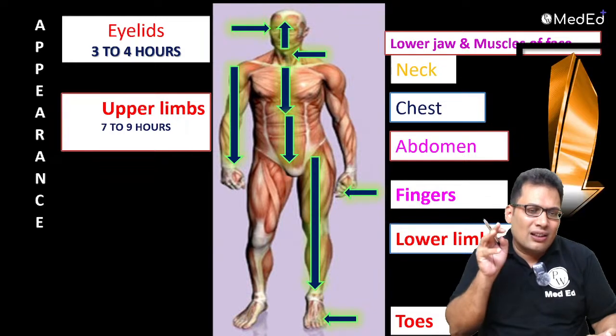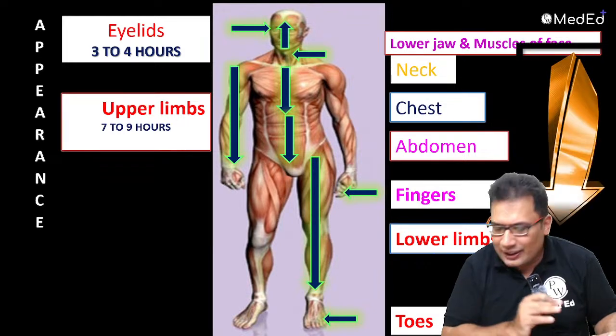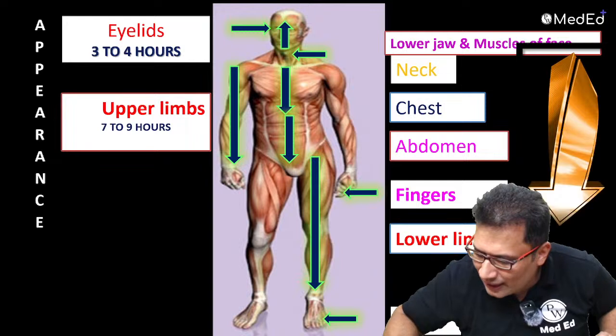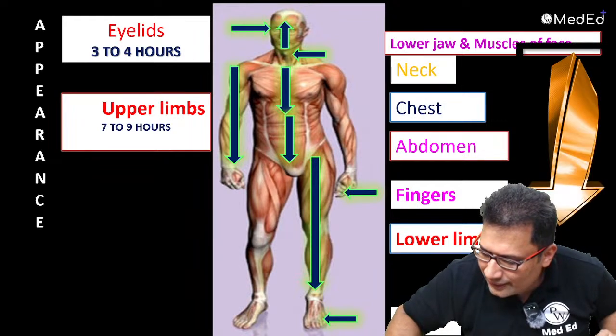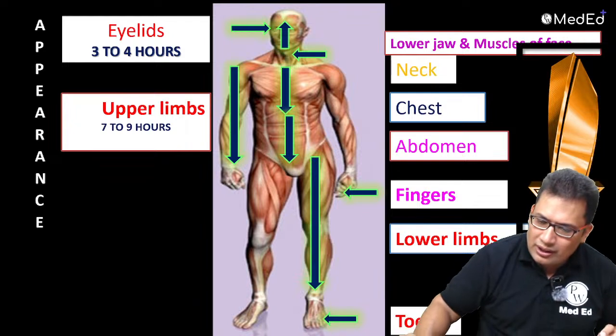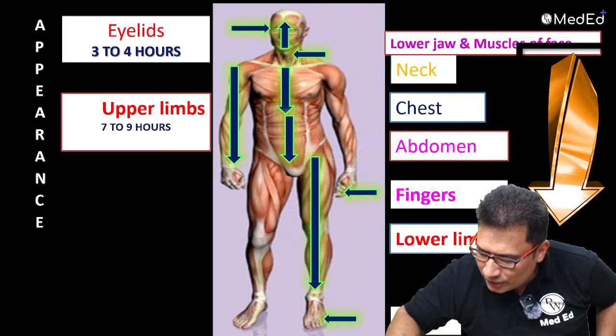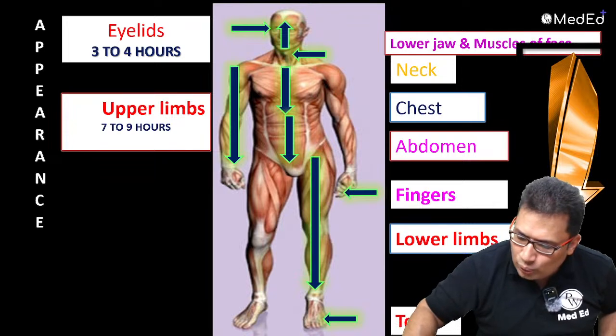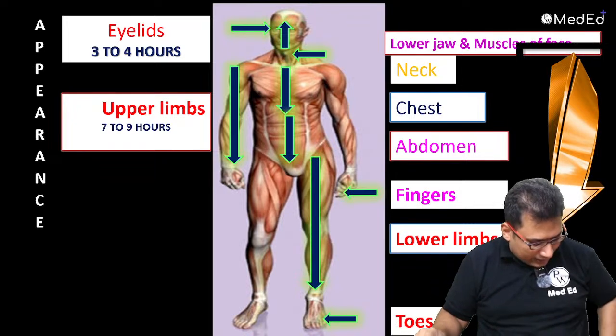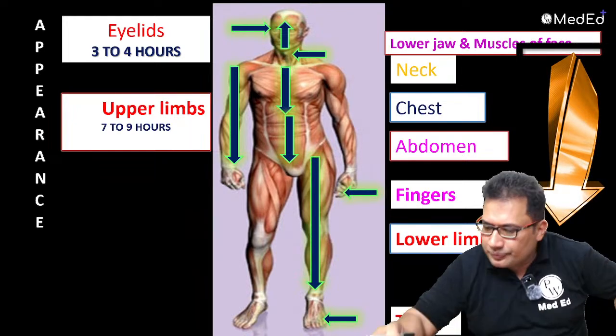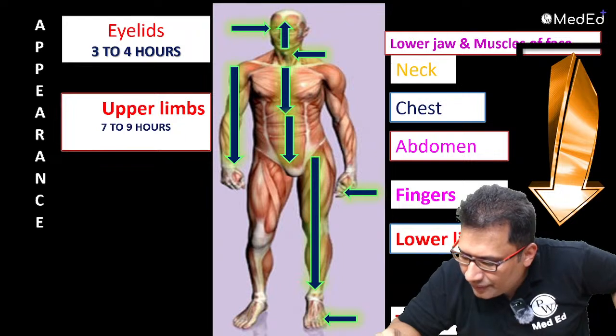So this is the appearance of rigor mortis. Have you understood, guys? This is Nysten's rule. Say yes or no in the chat box.